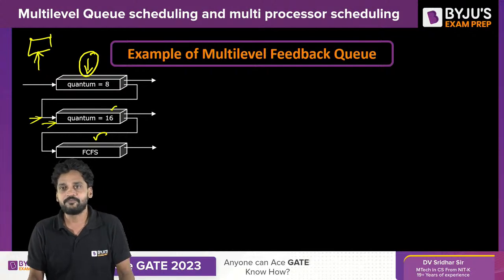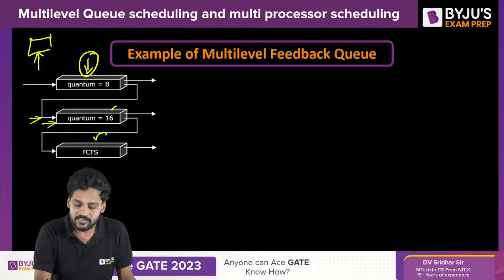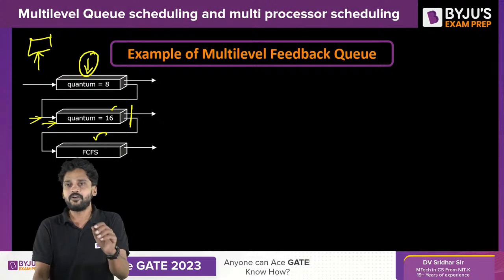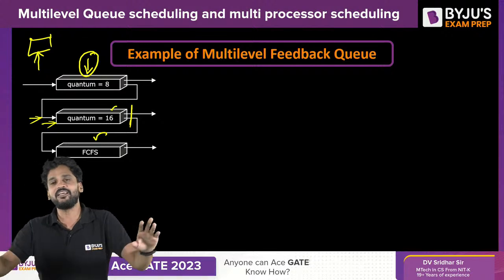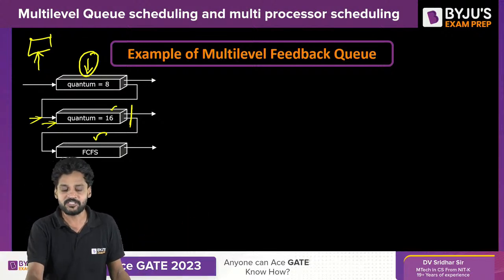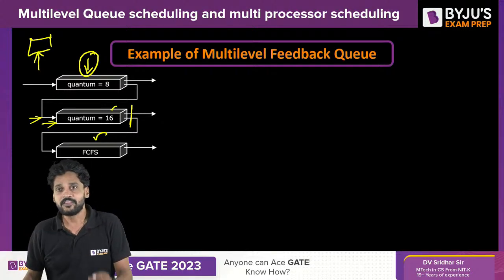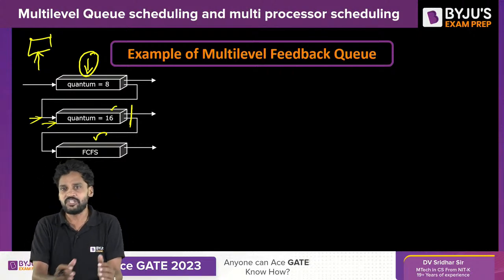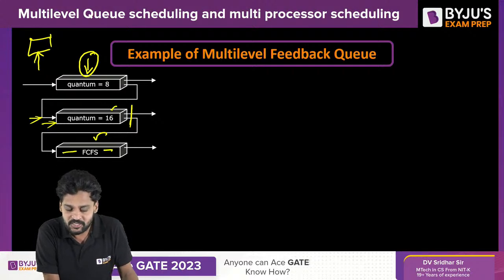following a scheduling algorithm, that is FCFS. So right after the second queue, all the processes within the second queue are finished. The processes which can execute within 24 milliseconds are already done with the system. 16 plus 8 is equal to 24. The processes which take less than 24 milliseconds have already left the system. The processes which require more than 24 milliseconds of CPU time are still left in the system, and they are appended to the third queue, the FCFS.